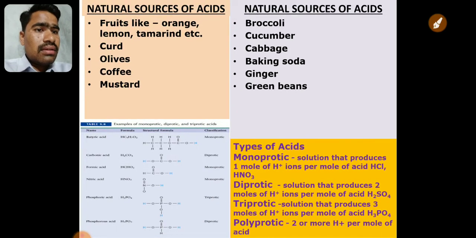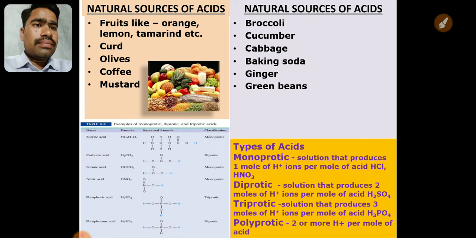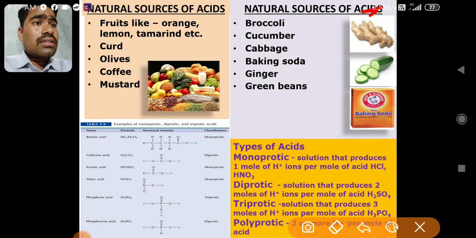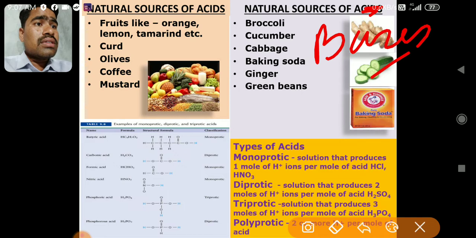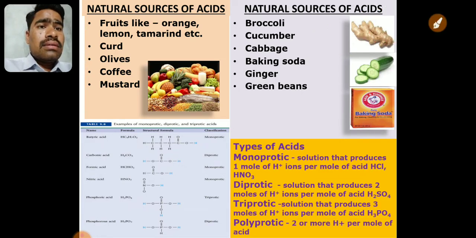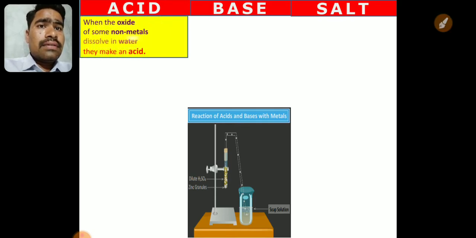You can see these definitions are also mentioned here. If you have any problem, you can understand that. Now you see baking soda is also mentioned here as an acid source, but mistakenly. These are the bases, the sources of bases only. Okay, next point: a comparative study of these acids, bases and salts is mentioned here.